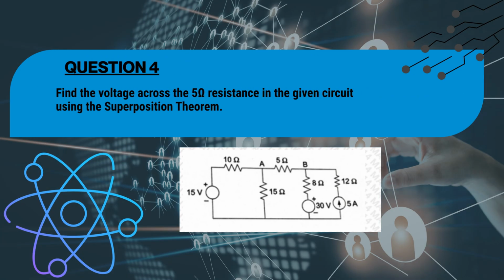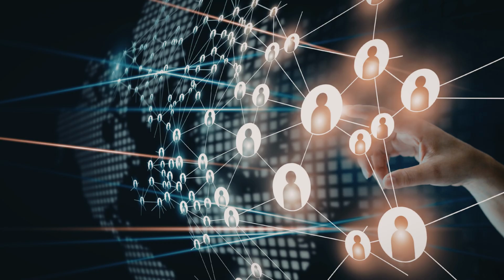Question 4. Find the voltage across the 5 ohm resistance in the given circuit using the superposition theorem. The circuit consists of a 15-volt voltage source connected in series with a 10 ohm resistor, a 5 ohm resistor connected between point A and point B, a 15 ohm resistor connected from point A to point B, a 30-volt voltage source connected in series with a 5 ampere current source. Other resistors in the circuit include 8 ohms and 12 ohms.